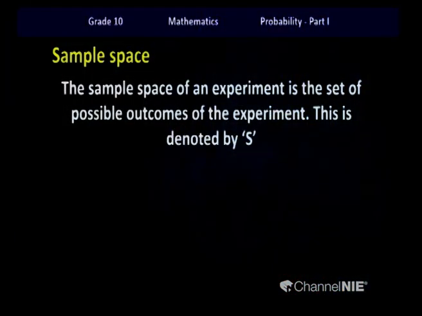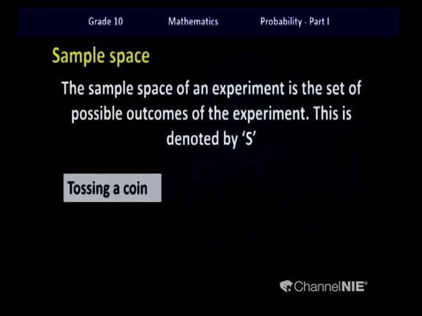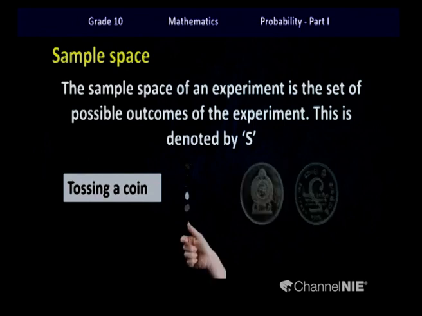Right, let's move on to the next slide. We have to discuss next the sample space. The sample space of an experiment is the set of all the possible outcomes of the experiment. Normally, we denote it by capital S. So, if I consider the example of tossing a coin, we know that we will be getting head or tail.